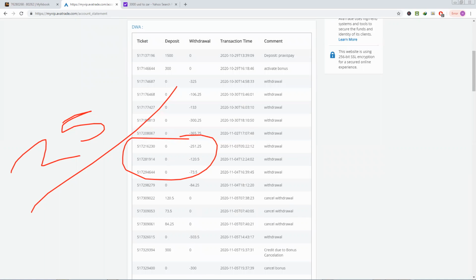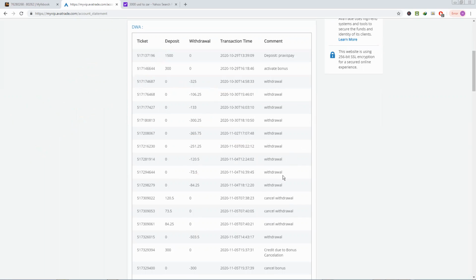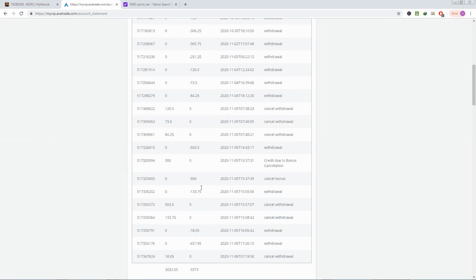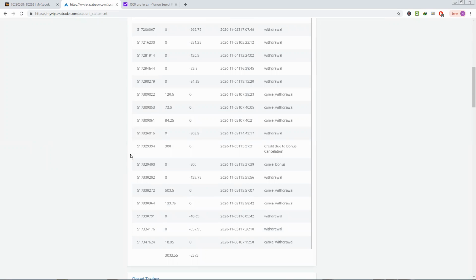Because for this specific credit card, there was only 100%. Prior, you can change your method of withdrawal. So hence, they had to cancel out these withdrawals because already we had reached 100% of the initial deposit, right? So they gave us a bonus as well. As you can see here, active bonus. So we were working around 1.8, right? So we canceled it, they canceled this, cancel that. And then even this was canceled. But as they cancel, it actually goes back into the account.